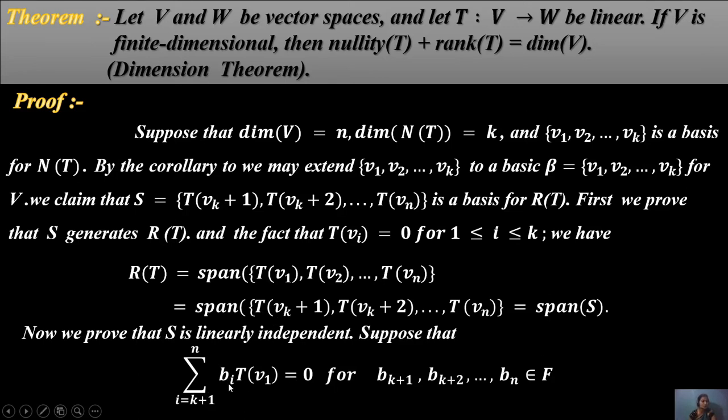This is called a basis, and this is a linear transformation of the vector space equal to 0. What is the formula for linear independence? That is the summation for i equals k+1 to n. What is k+1? K+1 is the starting point, from k+1 to n, the basis. Nullity is shown by the basis, because for i equals k+1 to n, T(vi) equals 0 for generating b(k+1), b(k+2), to bn.